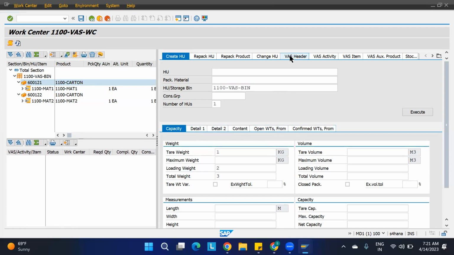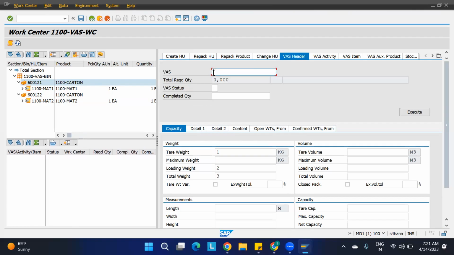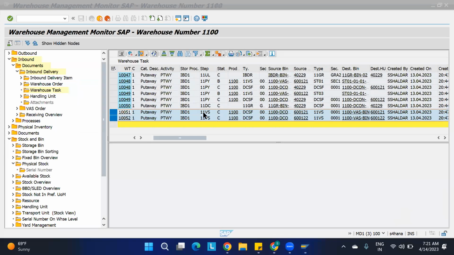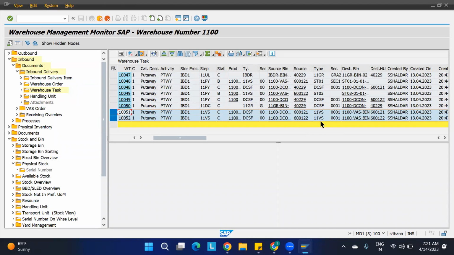VAS header. This part and the LOS part, I'm going to take in the next class. We need to get certain VAS activities at this particular end. Once it comes over here, I will check it, how the VAS activities will come, and I'm going to tell it in the next class. So until this, whatever we are creating is coming for the VAS work center. Until this, we got it.